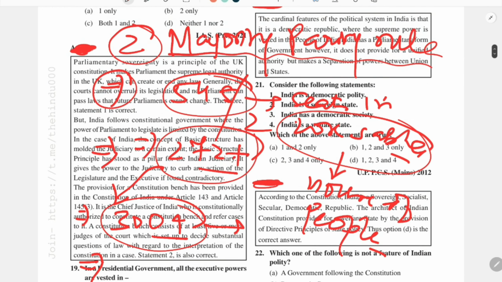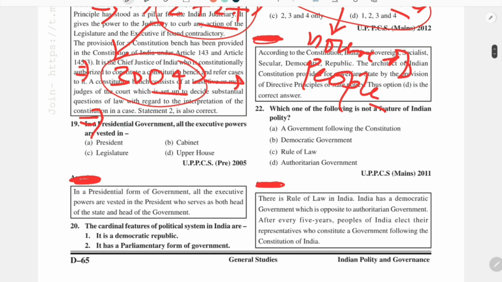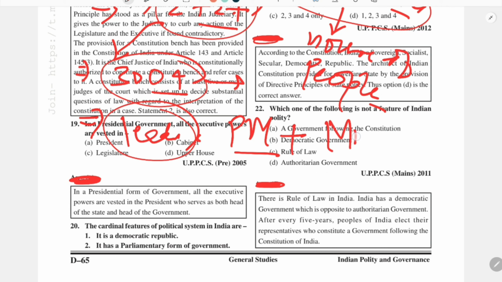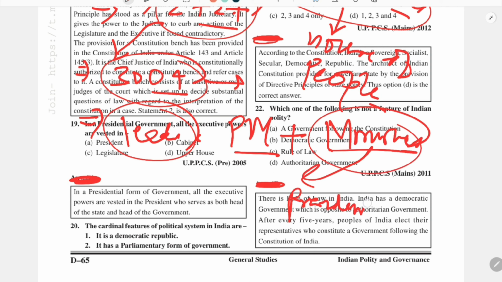The meaning of this statement is that the party which has majority in the Lok Sabha basically rules the country, and the leader of that party is prime minister, and other ministers are appointed by the president on the advice of prime minister.